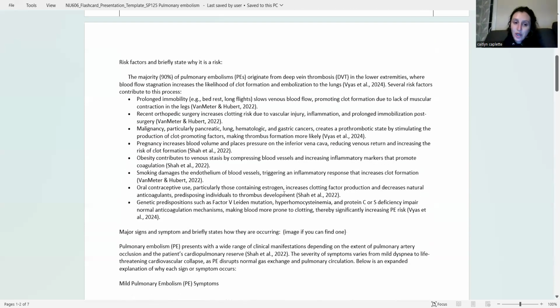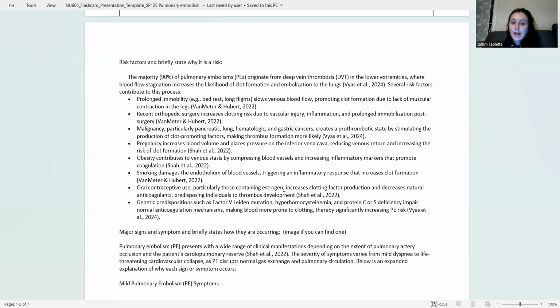So, as mentioned earlier, about 90% of PEs originate from DVTs in the lower extremities, where blood flow stagnation increases the likelihood of clot formation and embolization to the lungs, which is why in the hospital we often use sequential compression devices to get that blood flow moving in the legs. Several risk factors contribute to this process. Prolonged immobility, such as bed rest or long flights, slows venous blood flow, promoting clot formation due to a lack of muscular contraction in the legs. Also, recent orthopedic surgeries increase clotting risk due to vascular injury, inflammation, and prolonged immobilization post-surgery.